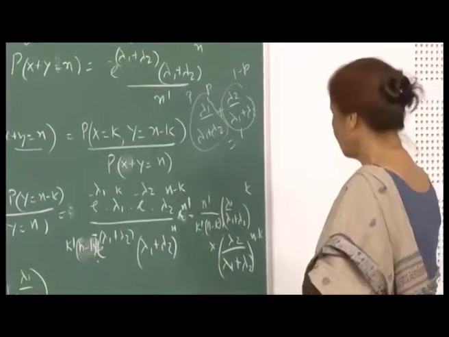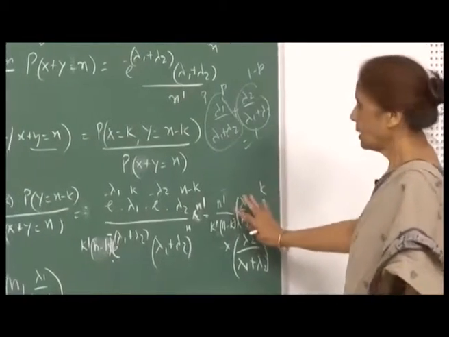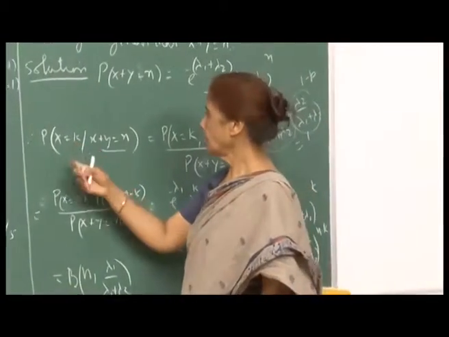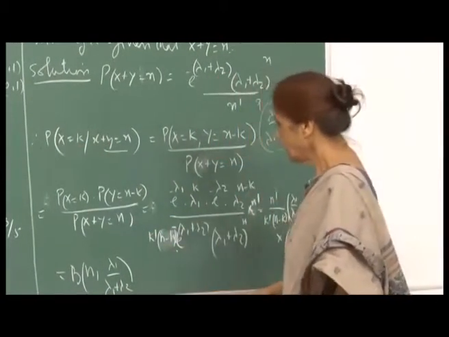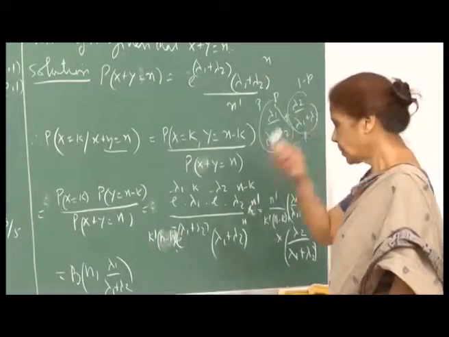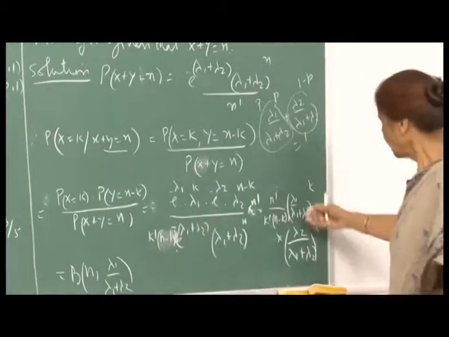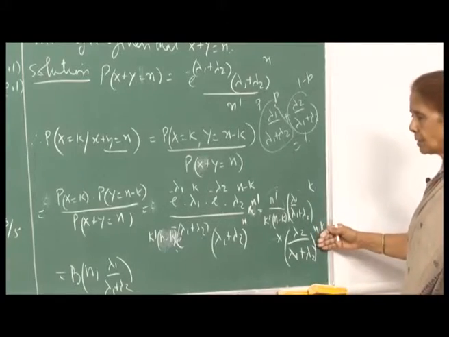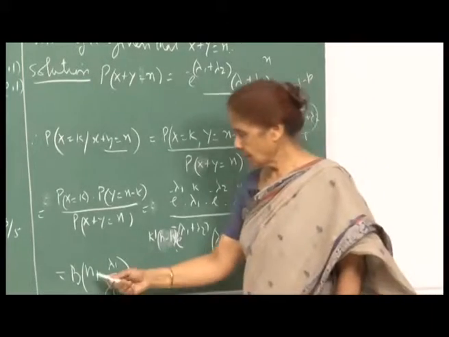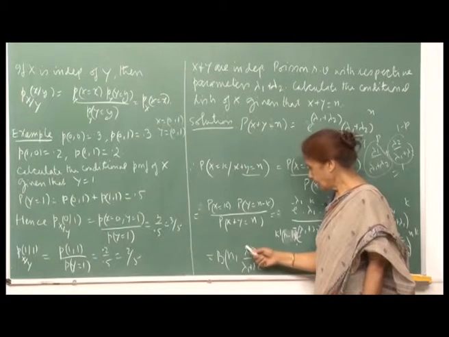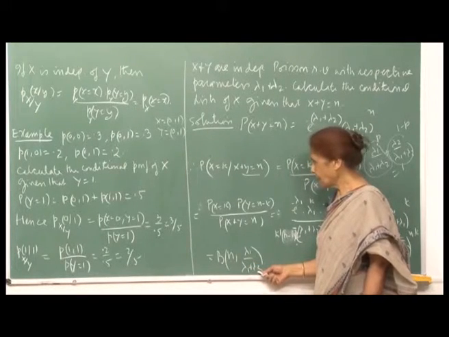So that means the conditional probability of x equal to k given that x plus y is n is binomial. Therefore, for different values of k you will get these probabilities, which are exactly the binomial probabilities for the parameters n, and your probability of success is lambda 1 upon lambda 1 plus lambda 2.